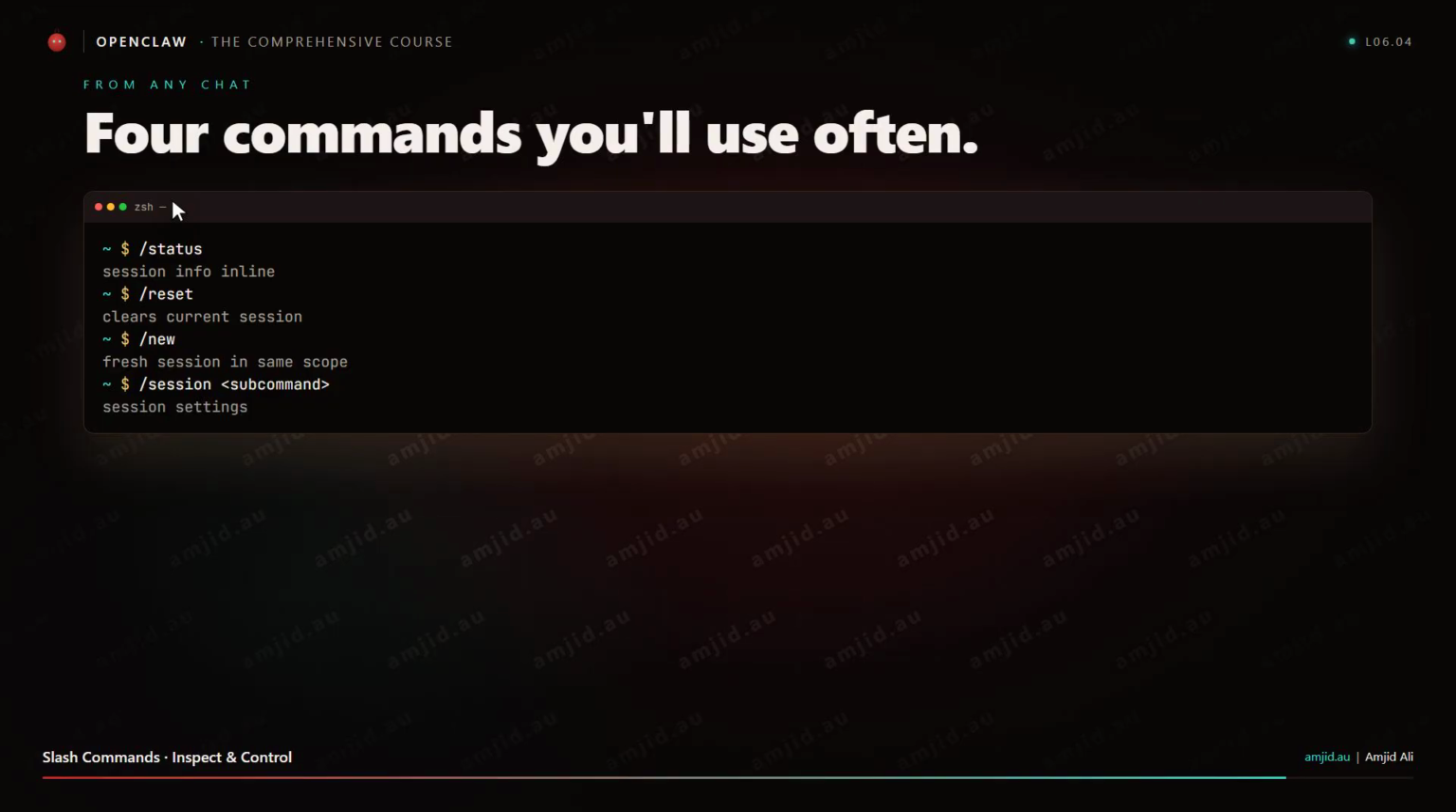Slash commands you can use in chat to inspect and control sessions. /status prints session info inline. /reset clears the current session. /new starts a fresh session in the same scope. /session with various subcommands controls session settings. Worth memorizing the /status one. You will use it constantly.